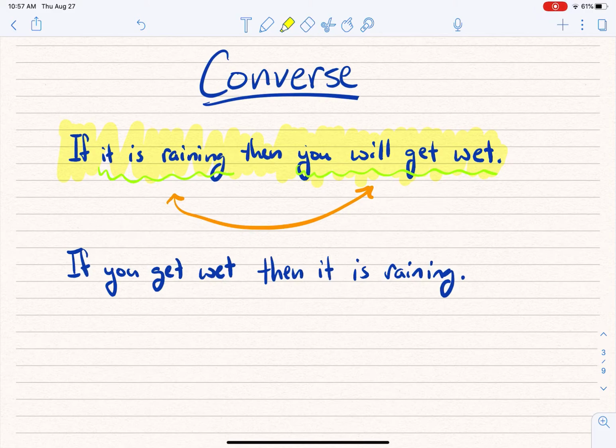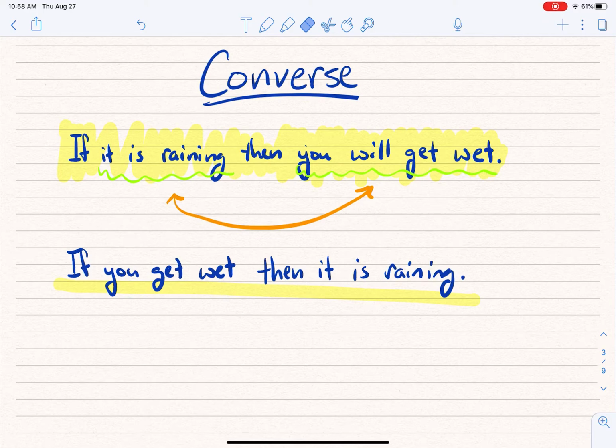But I would never argue that this is true. If you get wet, then it's raining. Absolutely not. When you took a shower this morning, when you got wet, that doesn't mean that automatically outside it was raining. If you jump in a pool and you get wet, that does not mean that automatically it is raining. So this statement is clearly not true, okay? Just because you get wet does not mean it is raining.